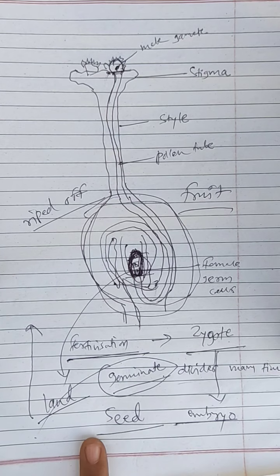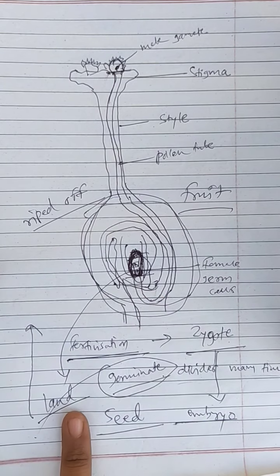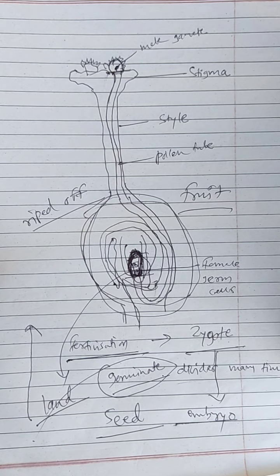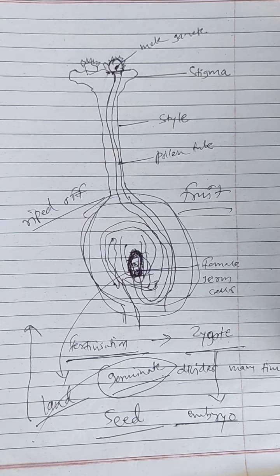We learned the whole process. From this seed, a new plant will grow. This process is known as germination. So this is the way flowering plants do sexual reproduction. Now we will move on to reproduction in human beings.